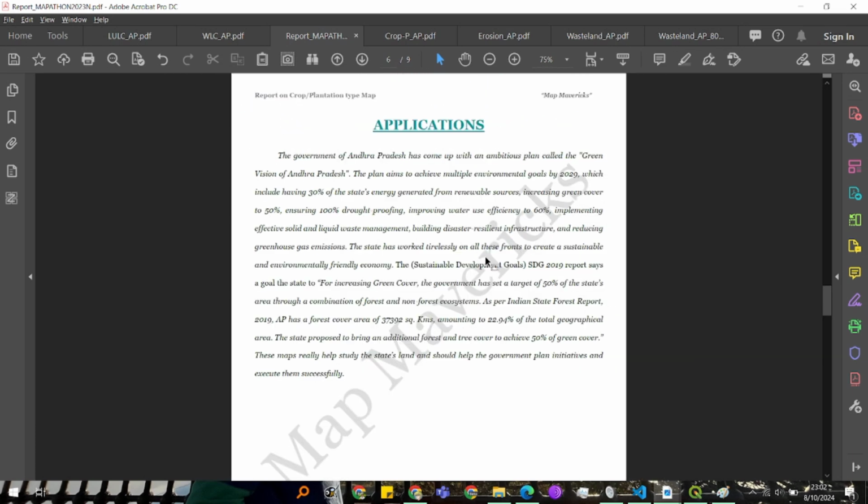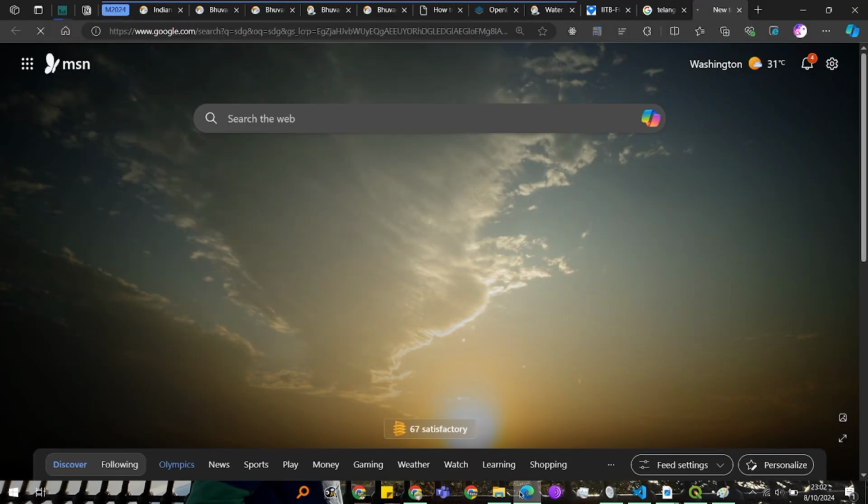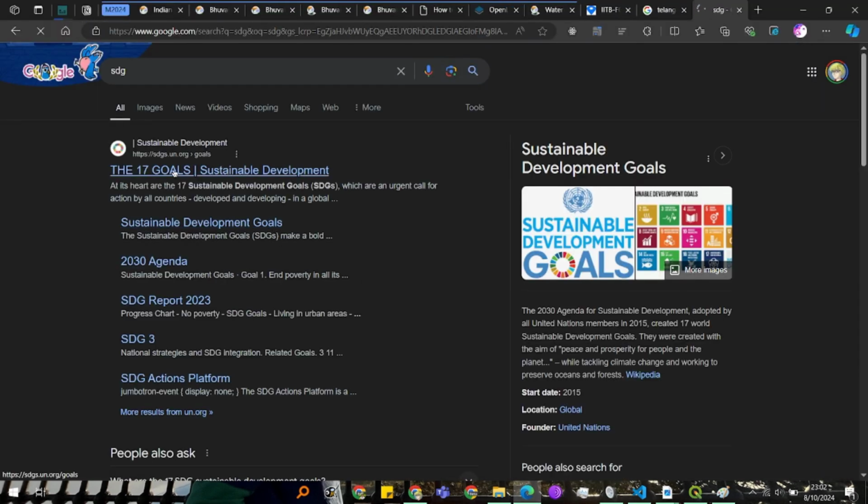This submission was also following the SDG, as you can see. I don't know about the SDG, so what is the full form of it? Sustainable Development Goals. There are 17 standard goals.